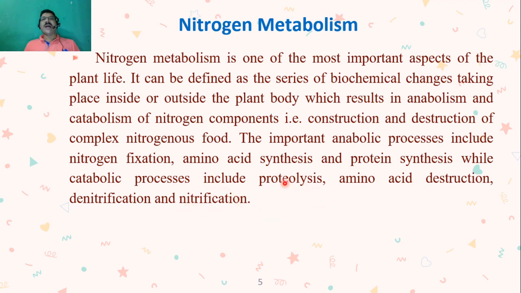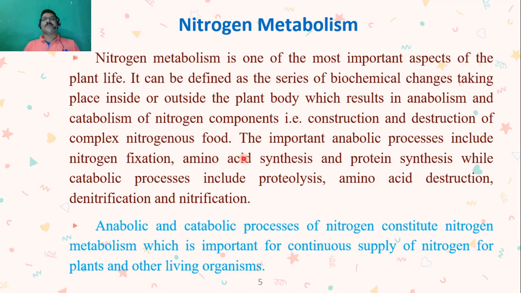All these are the catabolic processes in nitrogen metabolism. So nitrogen metabolism, in simple language, we can say, is anabolism and catabolism of nitrogen, or construction and destruction of complex nitrogenous food. This is nothing but nitrogen metabolism.